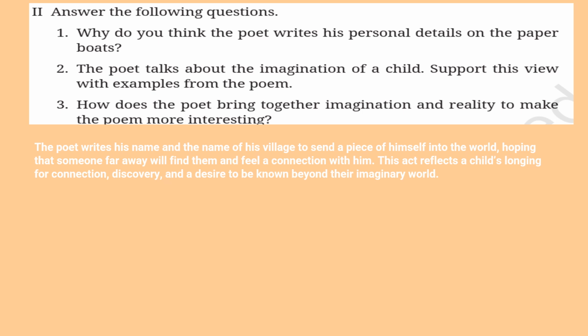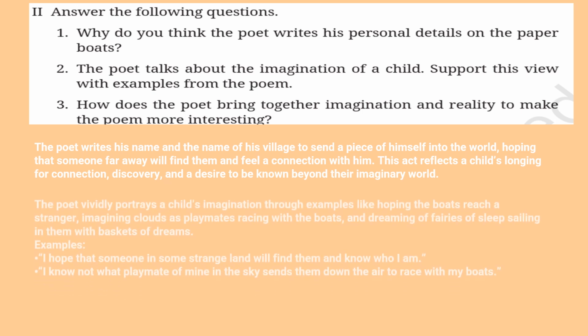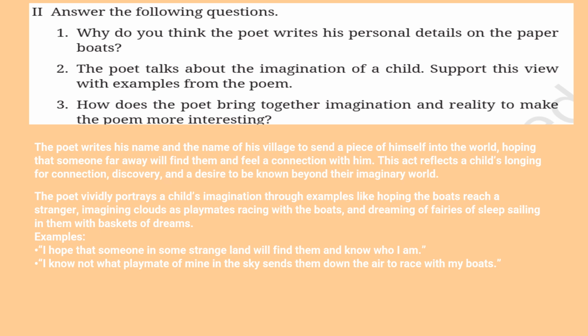The poet talks about the imagination of a child and supports this view with the help of an example. ठीक है, पोएट जो है वो यहाँ पे इमेजिनेशन की बात कर रहा है. The poet vividly portrays a child's imagination through examples like hoping the boats reach a stranger, कि एक बोट जो है वो हॉप करके जाएगी और स्ट्रेंजर के पास चली जाएगी.